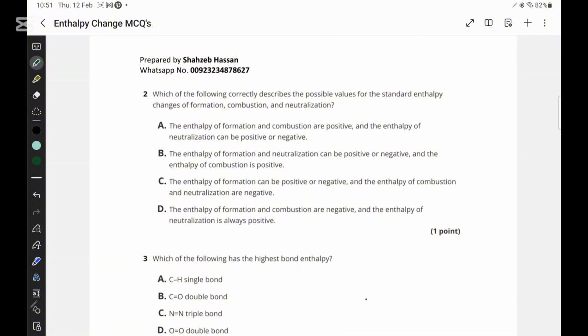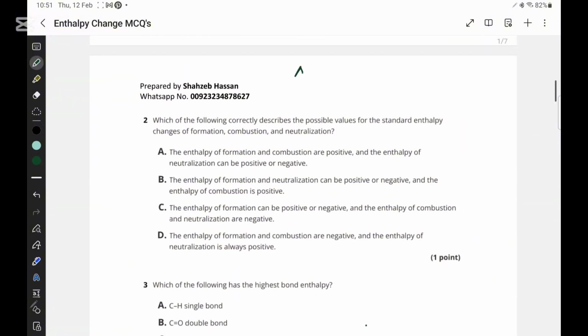In this question, they are asking which are the possible values for standard enthalpy of formation, combustion, and neutralization. Enthalpy of formation is when one mole of a compound is formed from its elements under standard conditions.